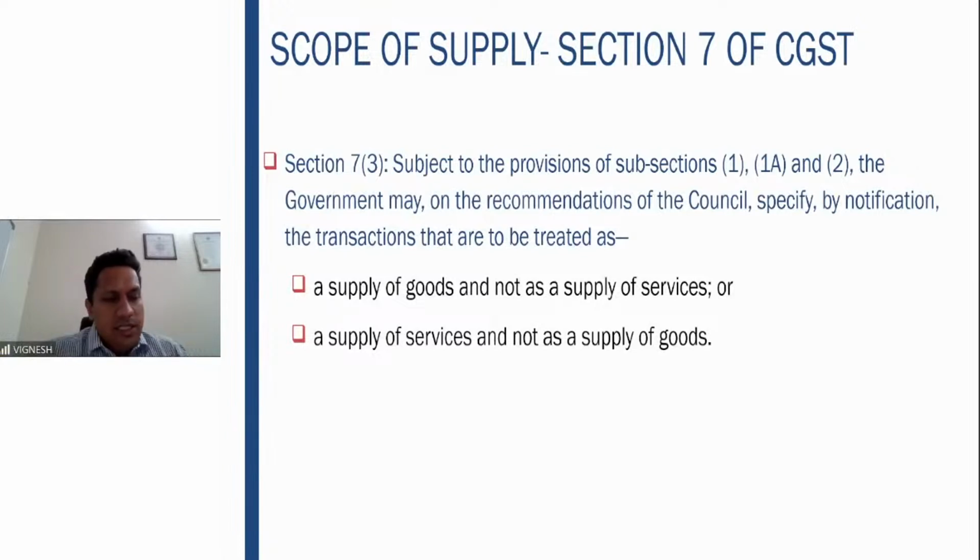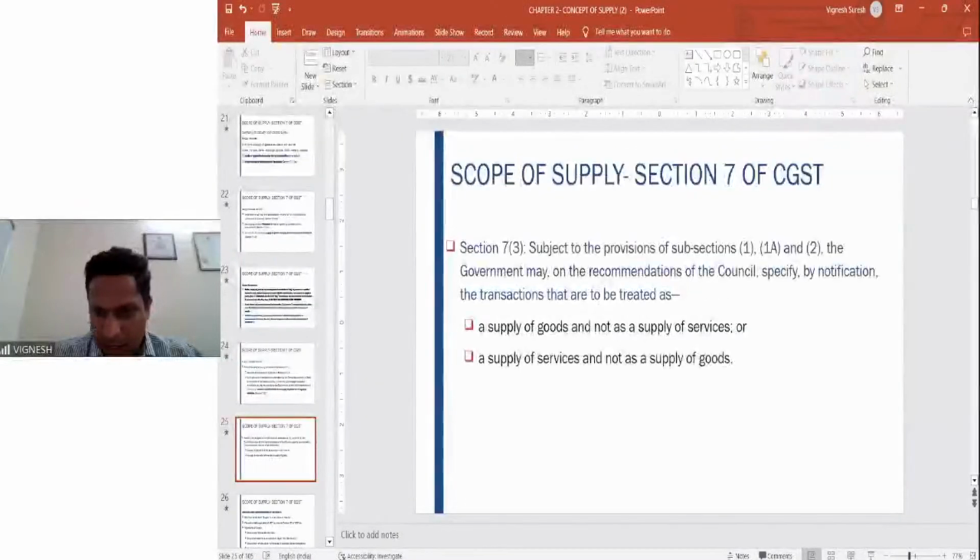So this is the residuary provision, subject to the provisions which are covered under 7(1), (1A) and (2). This provision also is included, wherein the transactions can be clearly clarified by the government whether it is a supply of goods and not a supply of service, and a supply of services and not a supply of goods. So that is your residuary provision, that is your 7 subsection 3.